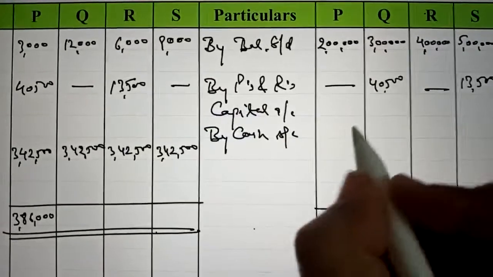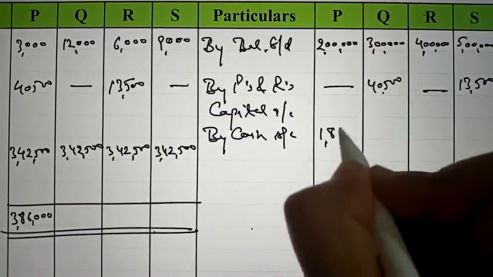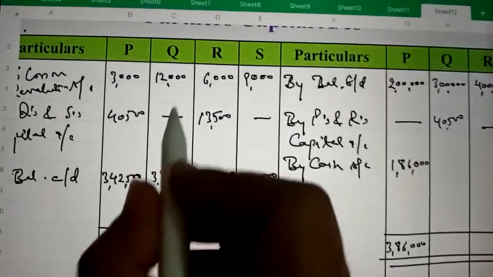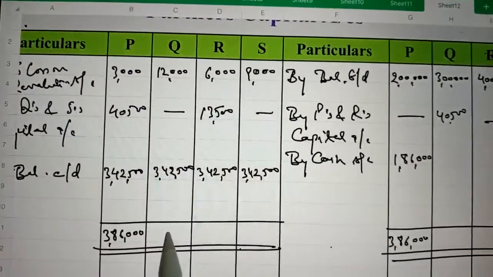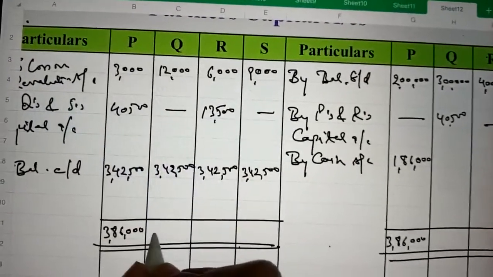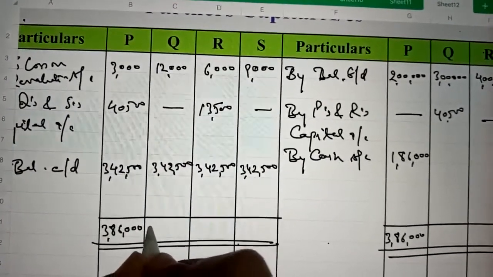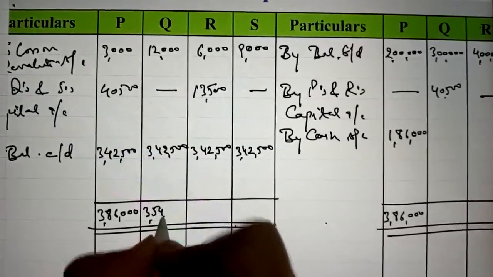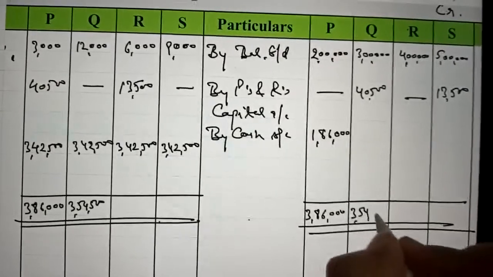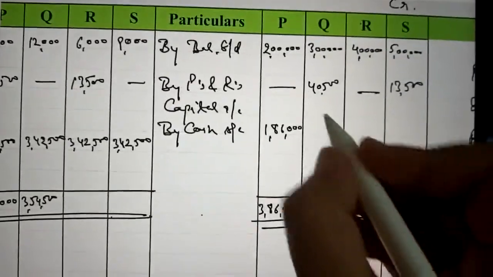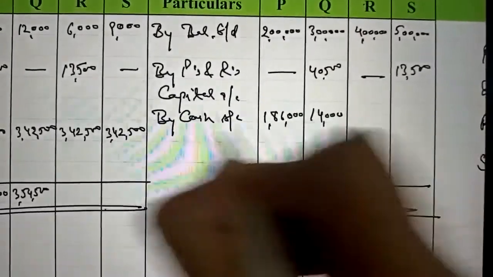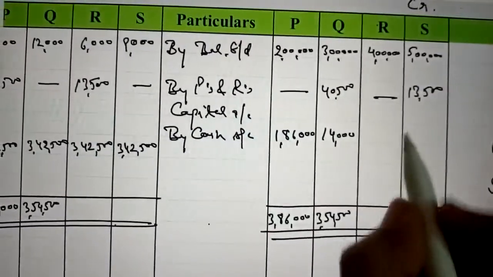Adjustment should be made through cash account. So here the balance is 1,86,000. Then Q's total on debit side is also more than the credit side total. So here the total is 3,54,500, and the balance amount is 14,000, which will be adjusted through cash account.